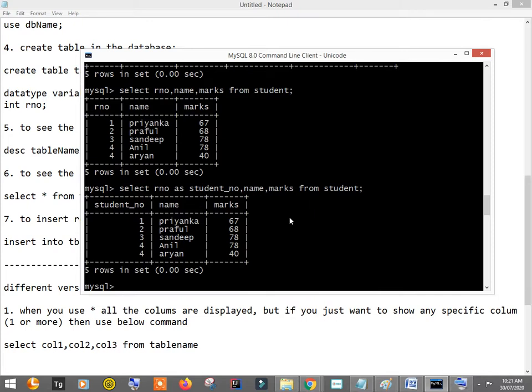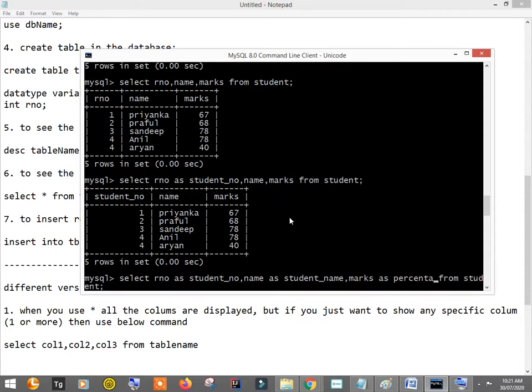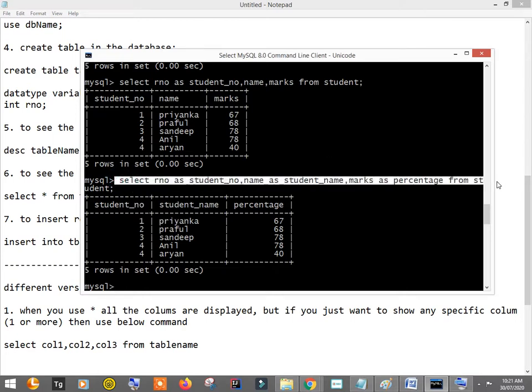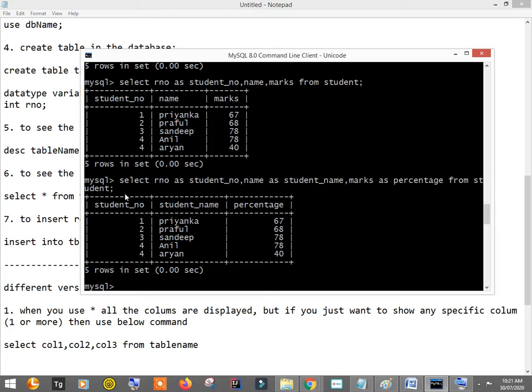So AS is the keyword. So name, let's say as student underscore name, and marks is as percentage. Okay, so just look at this. Right, so in this way you can tweak the names of the columns as well.